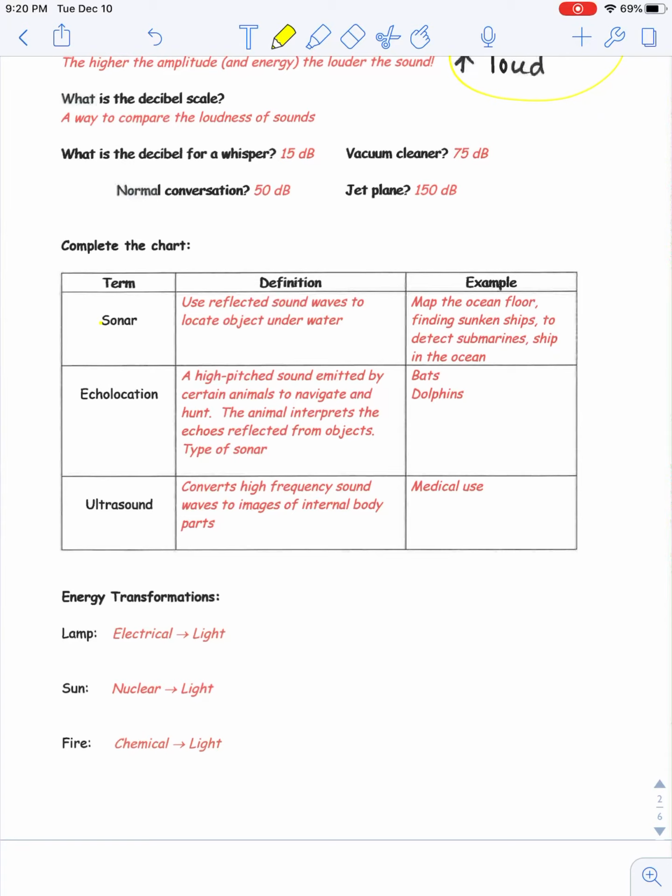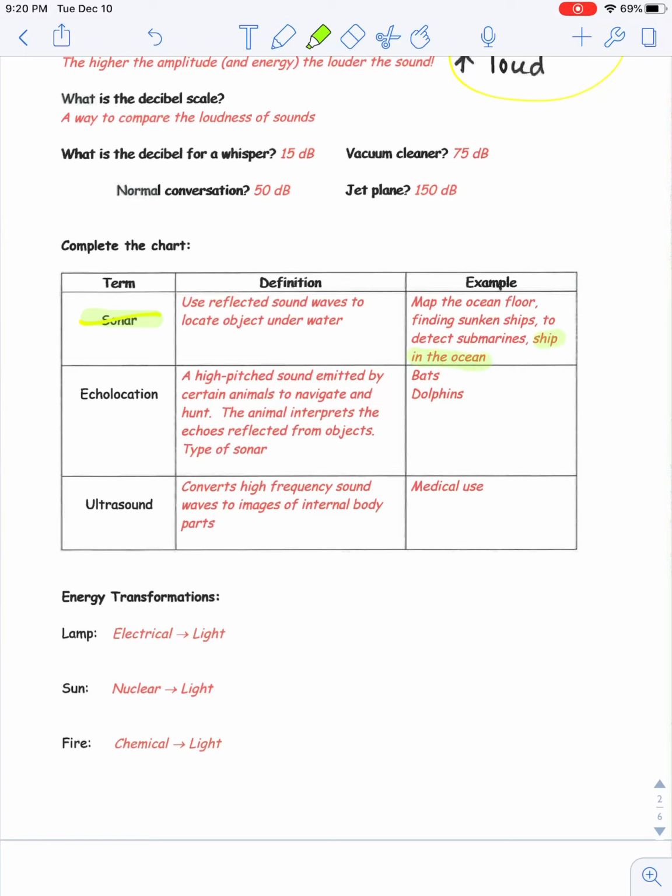Reflection is one of the properties that a sound wave has and can do. So how can we use those in our daily life? So sonar, that's the first one we're going to take a look at. So this is when we had that ship in the ocean.